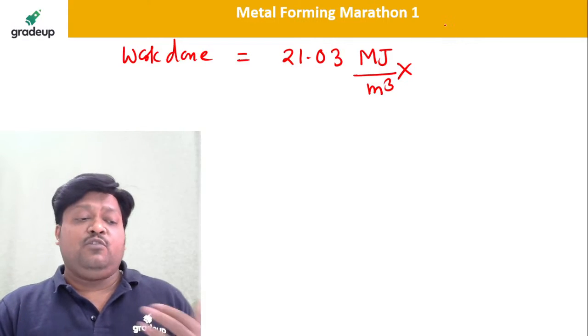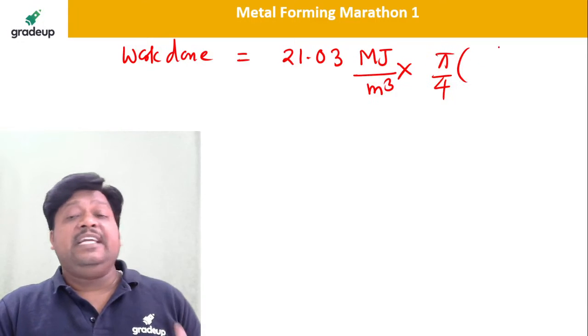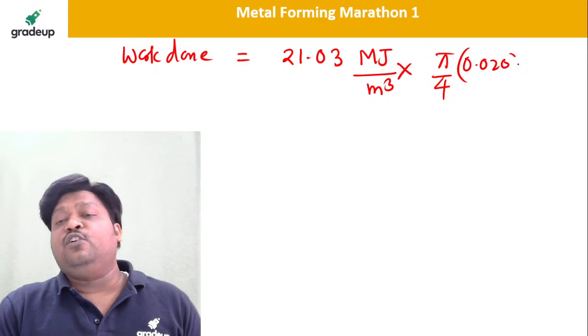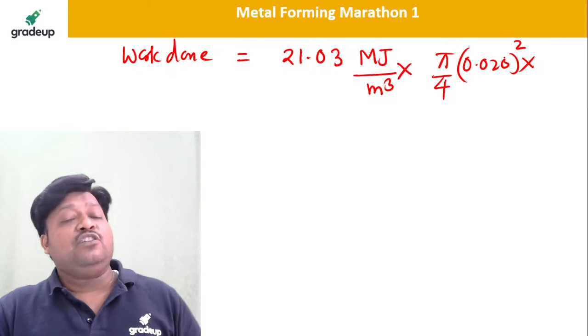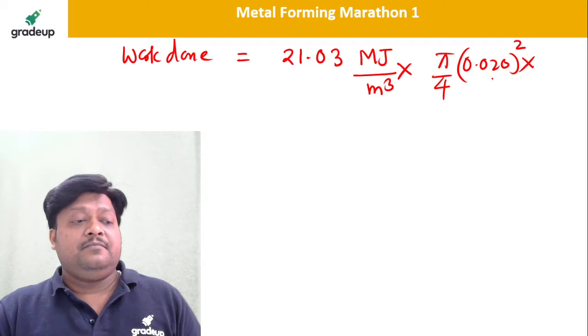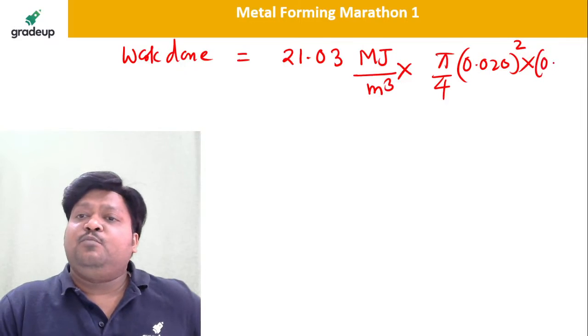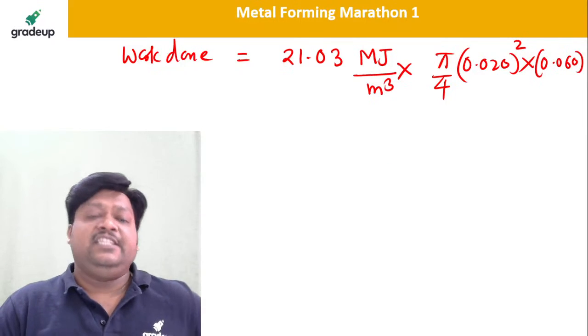So tell me what was the initial diameter? Pi by 4, initial diameter 20 mm, so 0.020 square into length. Initial length of the part, how much was it? 60 mm, so into 0.060, that is the height.